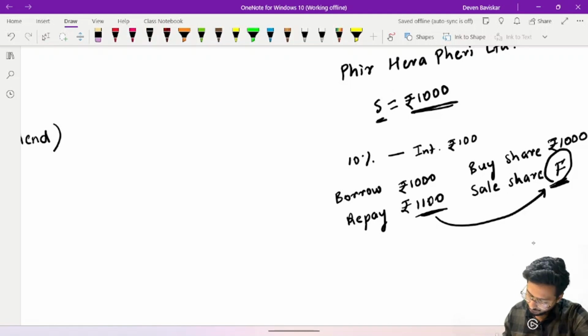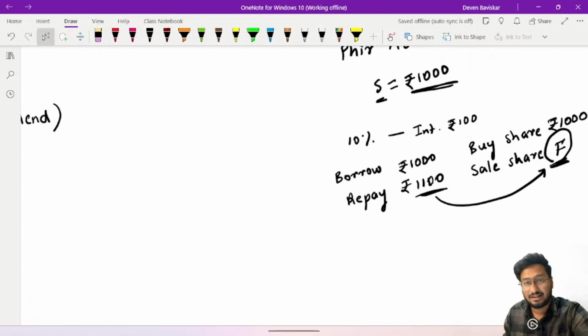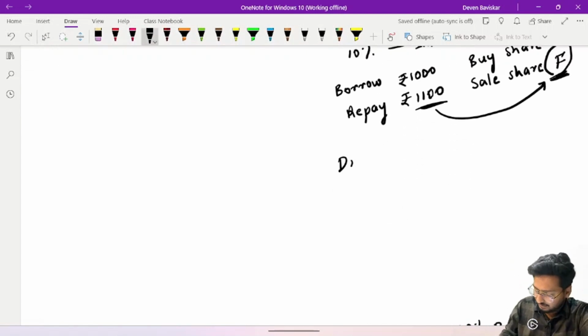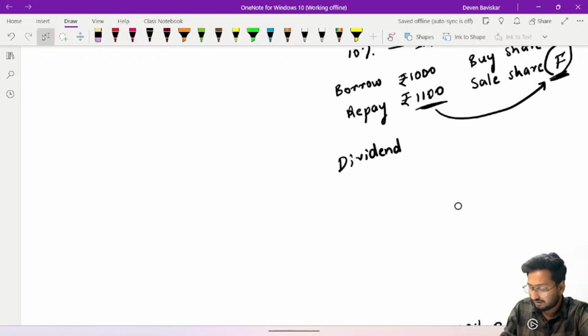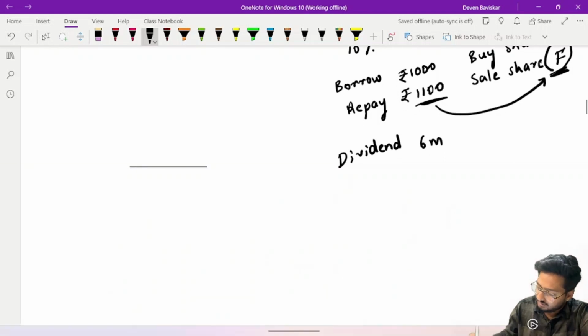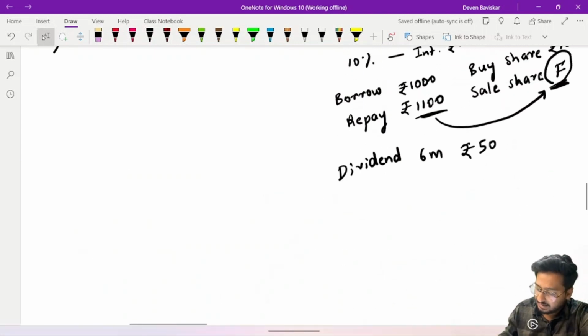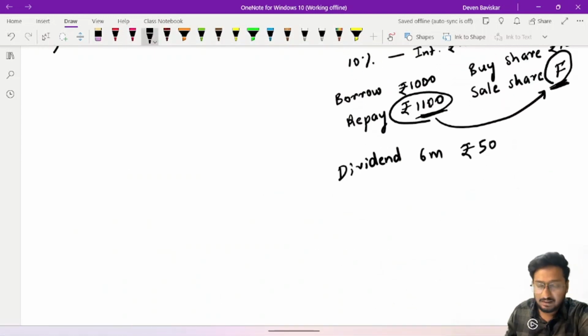Now, as there is this interest cost, there might be another case. Let's say Fir Ferry Limited has decided to give a dividend of ₹50 after 6 months. The outflow after 6 months is going to be 1,100, however my income is going to be ₹50.